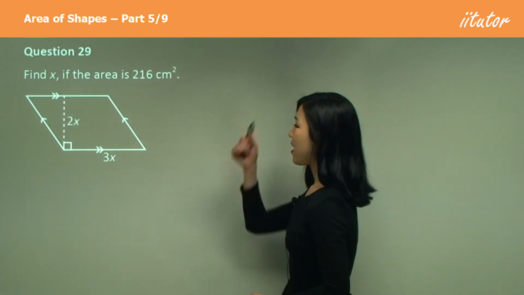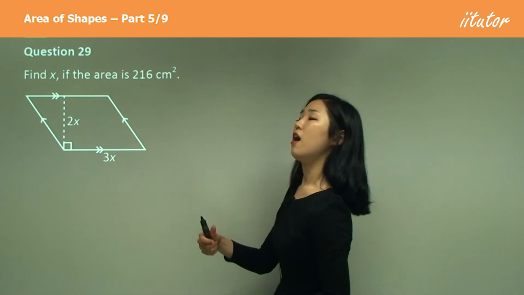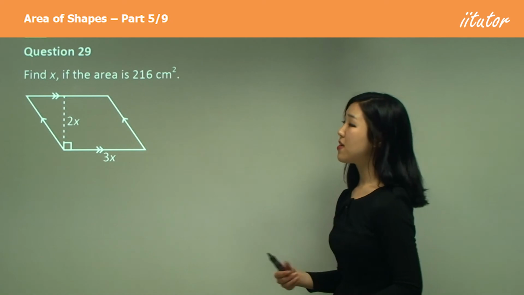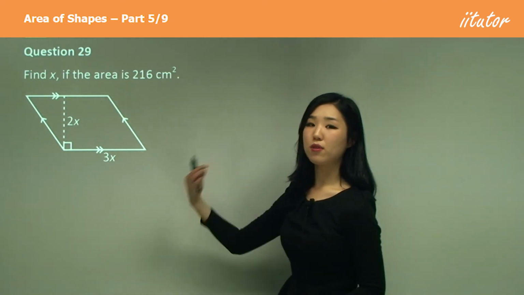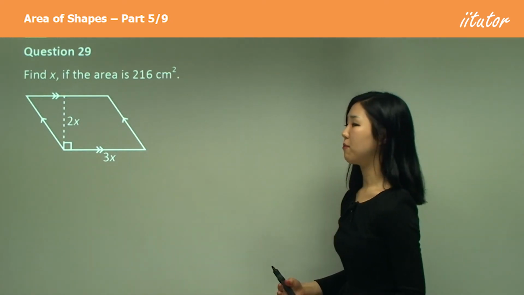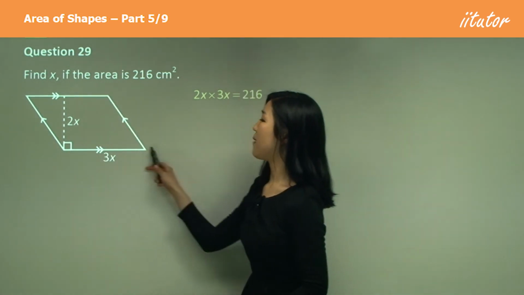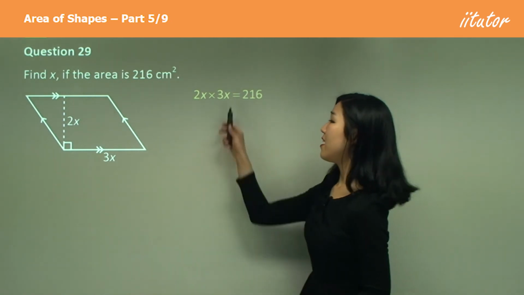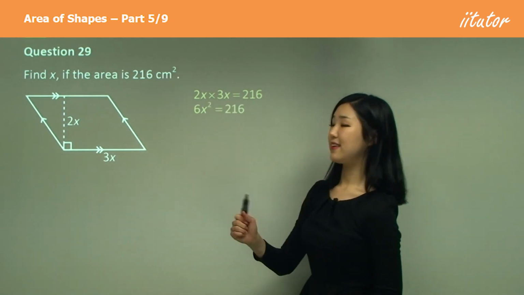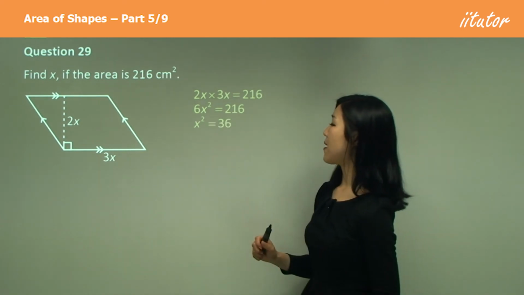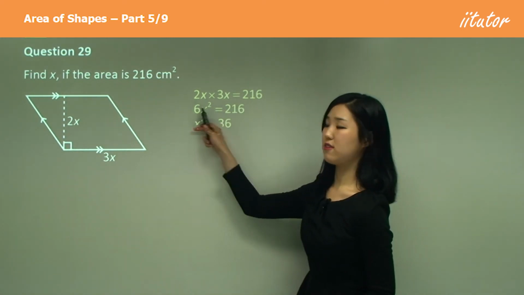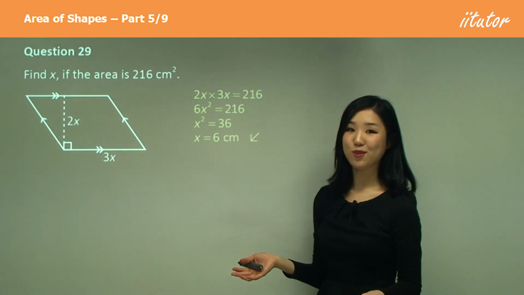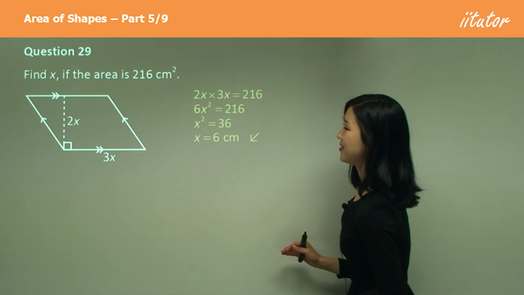Question 29, find x if the area is 216. Okay, so they give you the base, they give you the height, but it's all in terms of x. But they give you the area as well. So let's just apply our area of a parallelogram. It's going to be height times base, which is 2x times 3x. That is equal to 216. Now what is that equal to? 6x squared, isn't it? Divide by 6, you get 36. 216 divided by 6 is 36. So x must be 6. Easy, all done. That's the answer, okay?